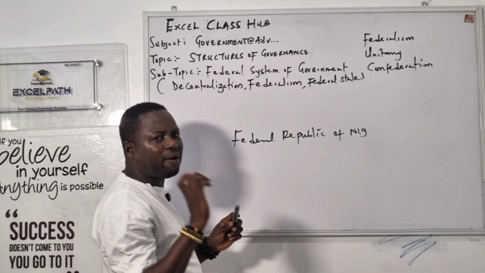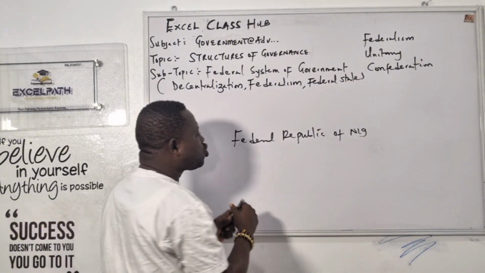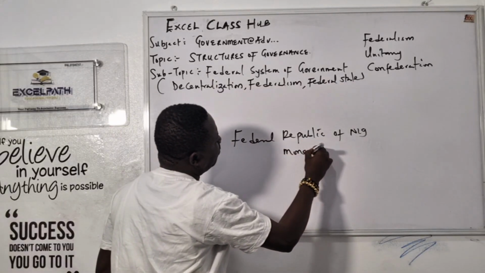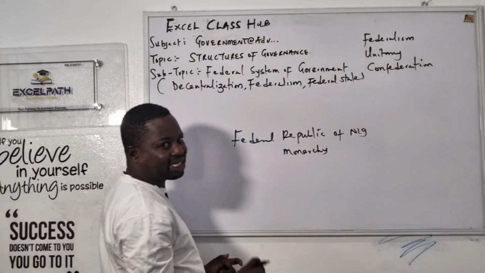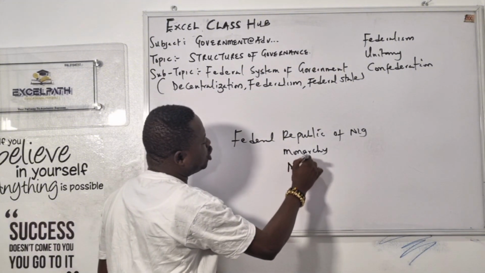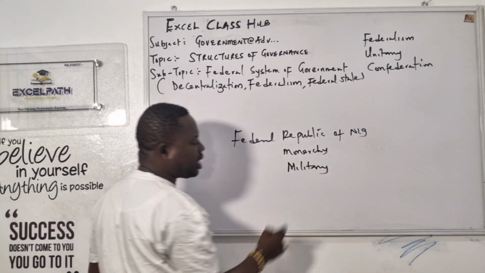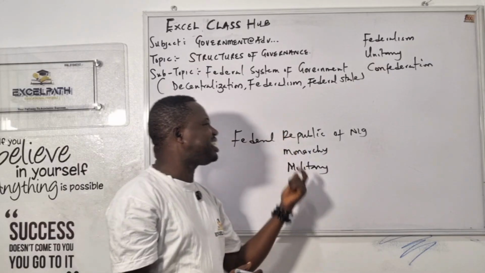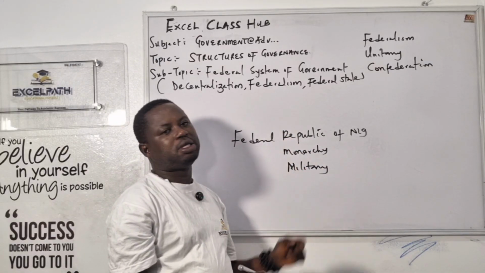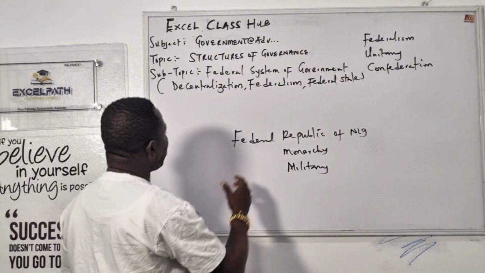Now remember in our last class, I said we have republic. So if a country doesn't practice republic, you practice what they call monarchy. And we have done that topic last time. Not only that, after monarchy, we also have military rule. So you can see that these things work together. This one in government is called forms of government. We have the republic, we have the monarchy, and we have military.